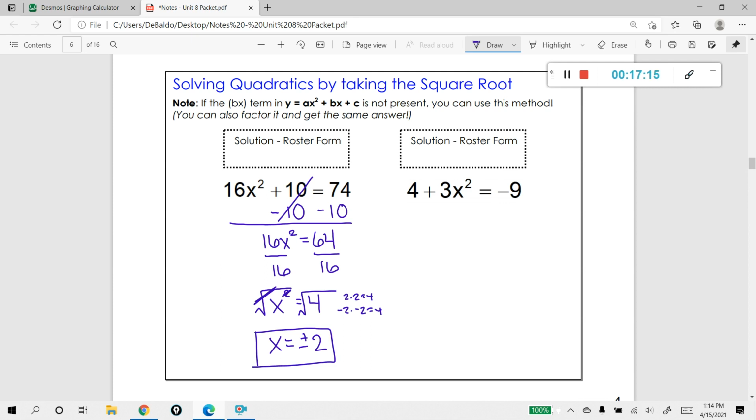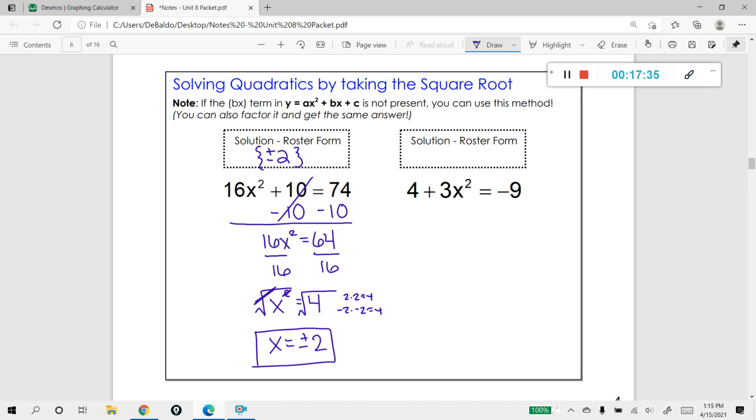We could write this in coordinate form like we did in the past couple of slides, or we could write this in roster form. If you remember, roster form are those little squiggly brackets with a plus, minus, and a 2. That's another way you could write your answer.